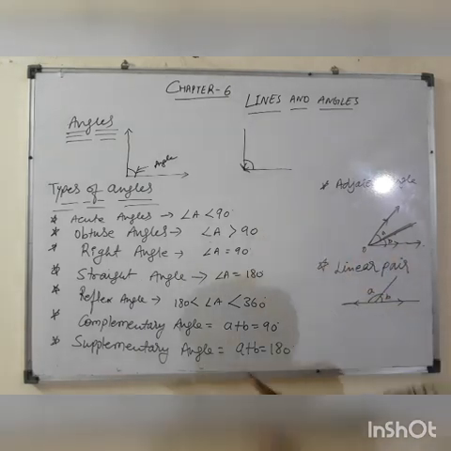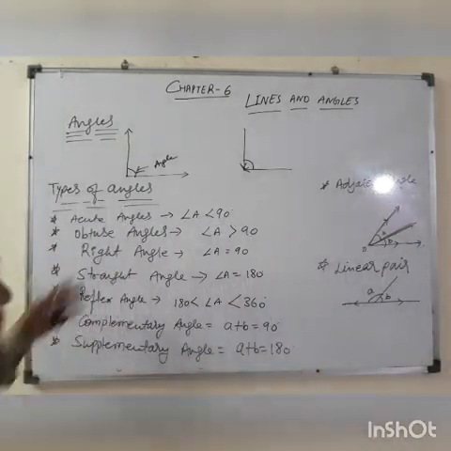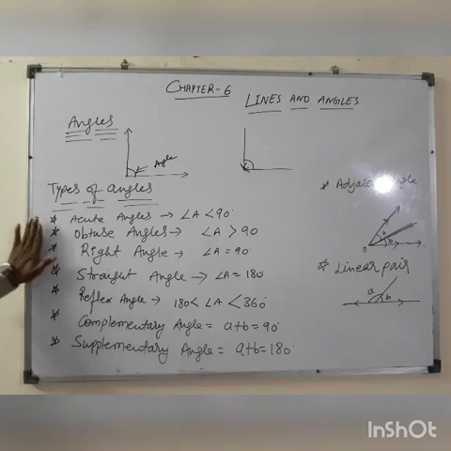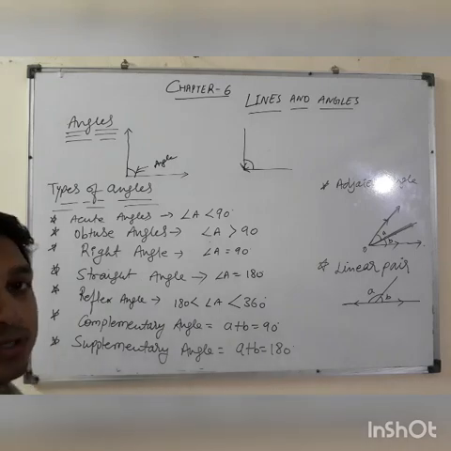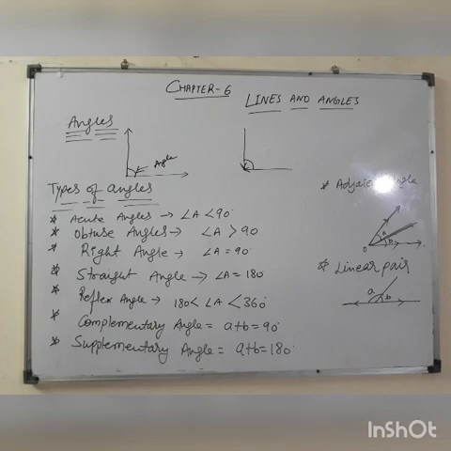Is it clear? After that, we will discuss some theorems and their proofs. Is it clear?